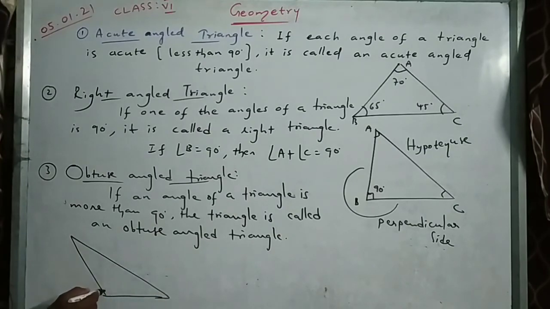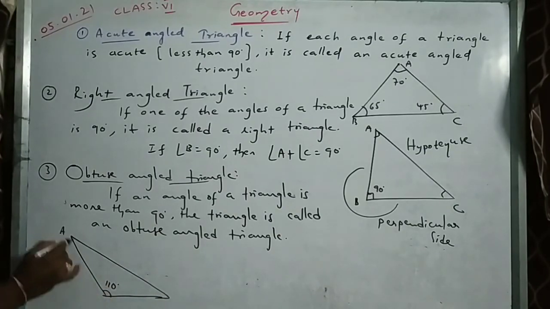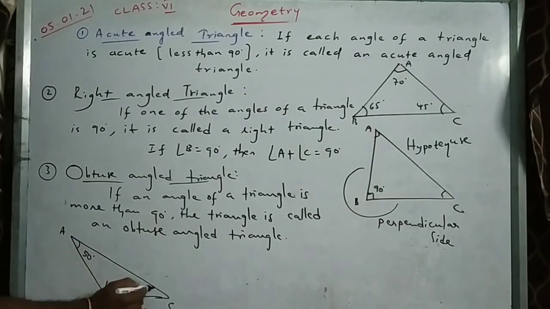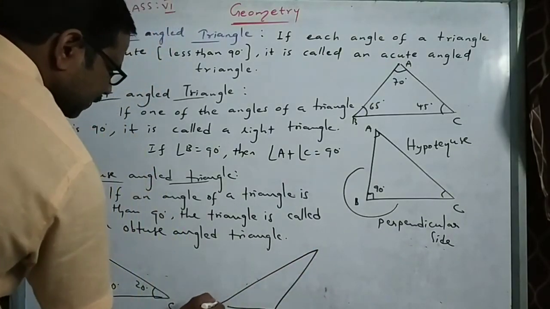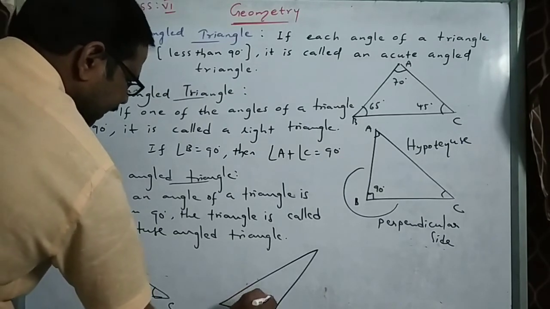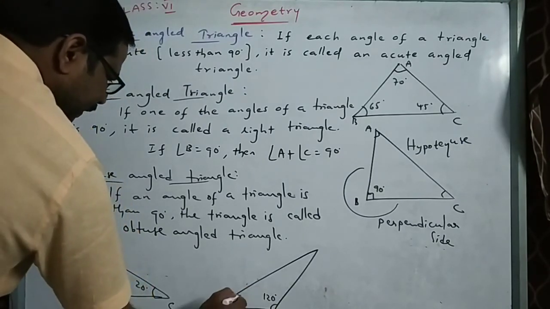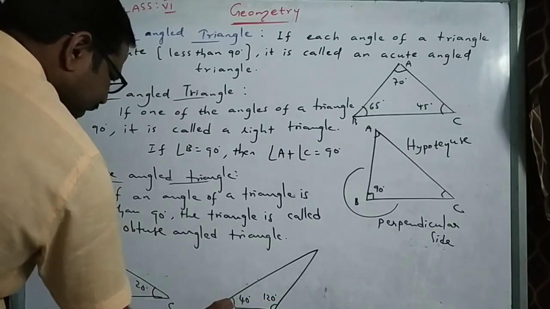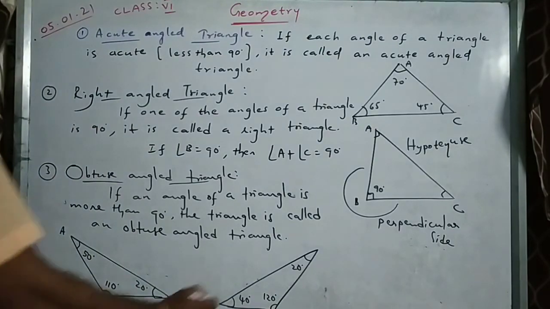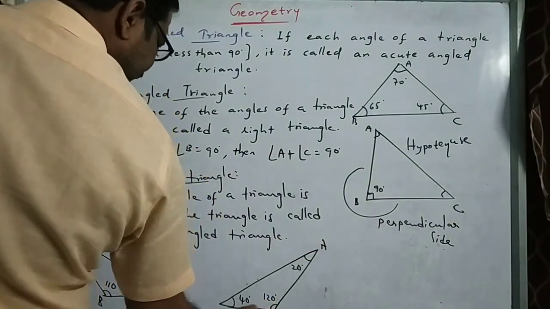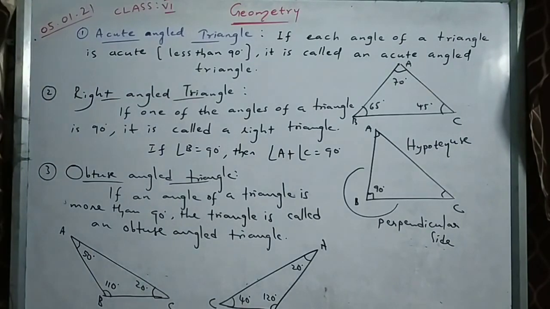So like this. Suppose this is 110 degrees. Okay, more than 90. For example, this is 50, I can take. This may be 20 degrees. Because together 180 should be there, right? Suppose if you want to draw this side, it becomes like this. This may be 120 degrees, more than 90, you should take 40. 120 plus 40 is 160. This can I take 20. Okay. So this is A, B, C. So obtuse angled triangle, right?